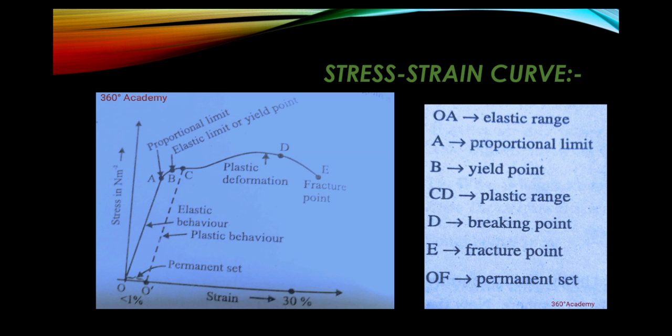Here A, B, C, D, and E are the 5 points, where A is the proportional limit, B is the elastic limit, or you can name it the yield point, and C is a point between B and D. D is the plastic deformation area and E is the last point, the fracture point. The distance OA is known as the elastic range, CD is the plastic range and OF is the permanent set.